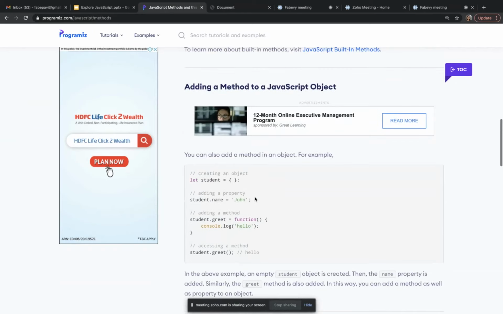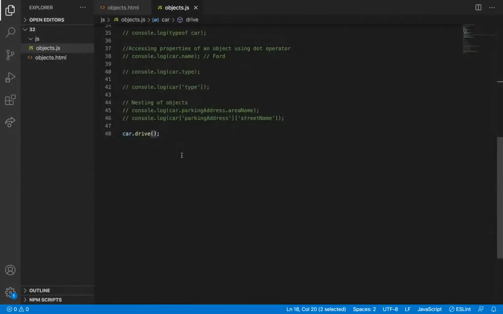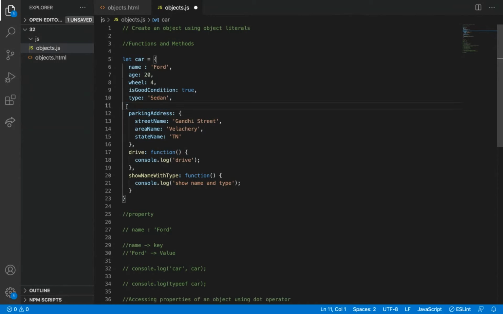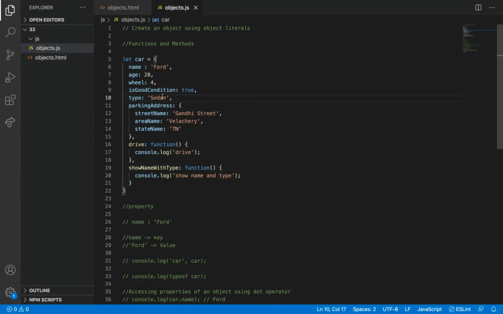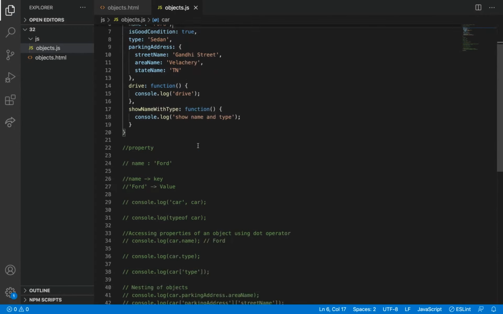Actually, what they have done here is, they are saying if I'm not adding this color and this year here, let me remove the color, and then I am removing the age also, and some other thing I have removed.